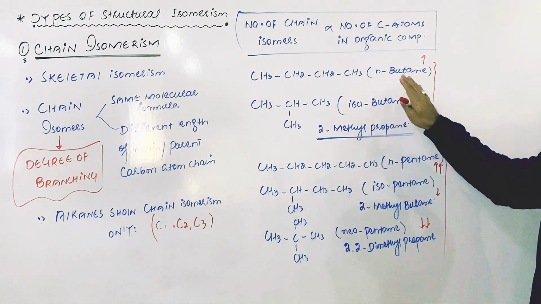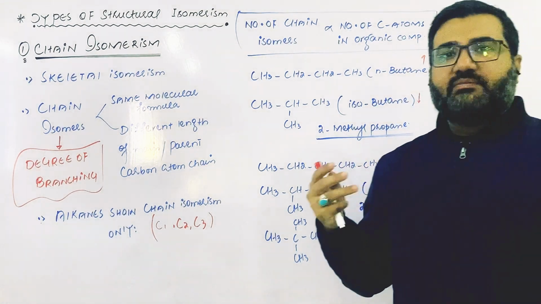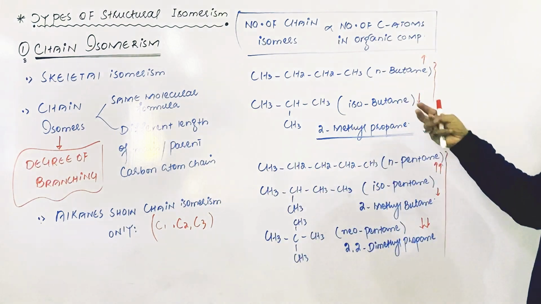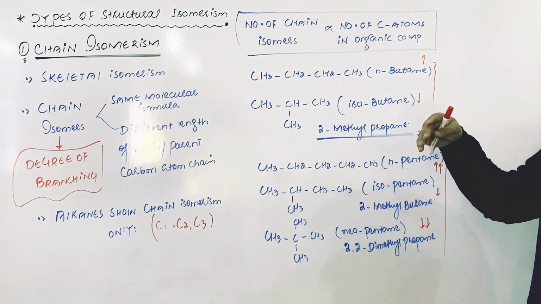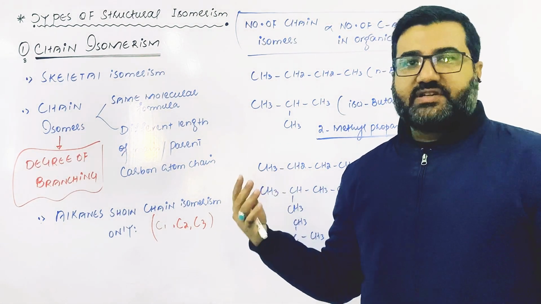It means that the chain isomers will have different melting and boiling points, which are physical properties. So we can say that the chain isomers have different physical properties because of the difference in their structure.